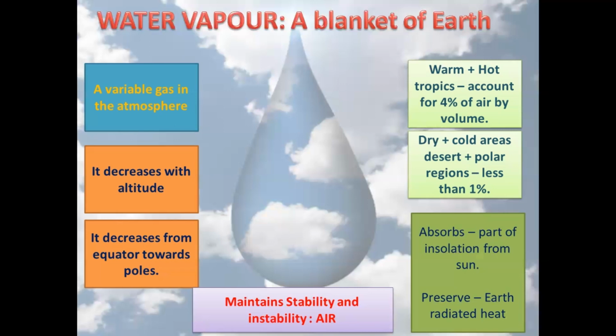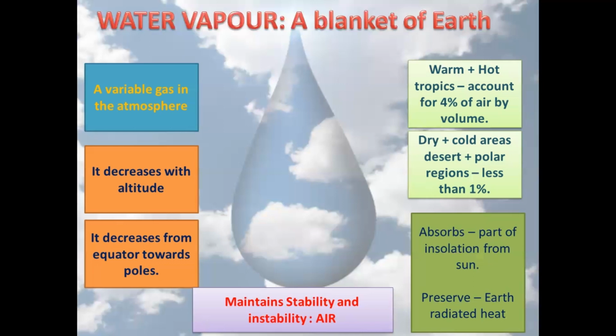Now, the warm and hot tropics account for 4% of air by volume. Tropics means the tropical areas between 23.5 degrees north and 23.5 degrees south, that is, between the Tropic of Cancer and the Tropic of Capricorn. Whereas dry and cold areas, deserts and polar regions, have less than 1% water vapor by volume.